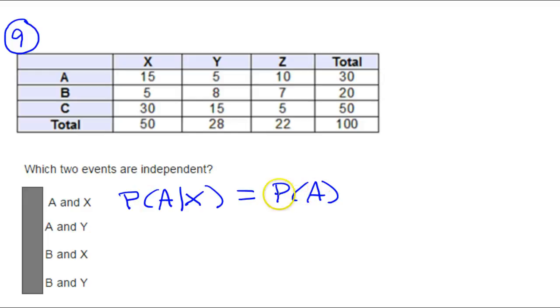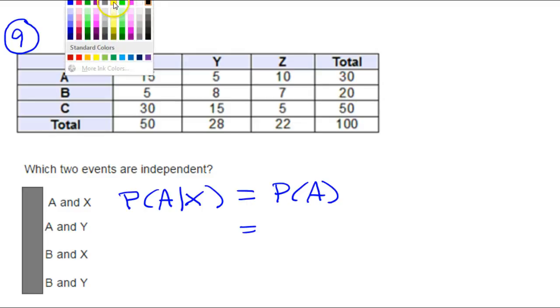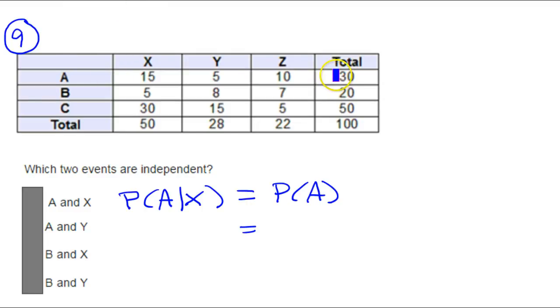So let's calculate the probability of A all by itself without any conditions. Okay, let's see. So the probability of A, that's target over total. So if we're talking about A, these are the A's, and this is the total. So the probability of A should be 30 out of 100. Okay, we'll simplify that in a moment. So that's just A without any conditions.